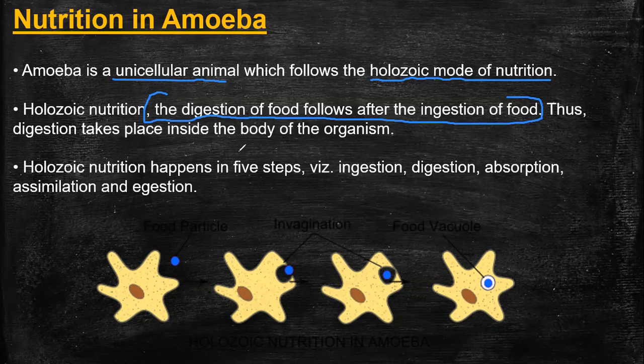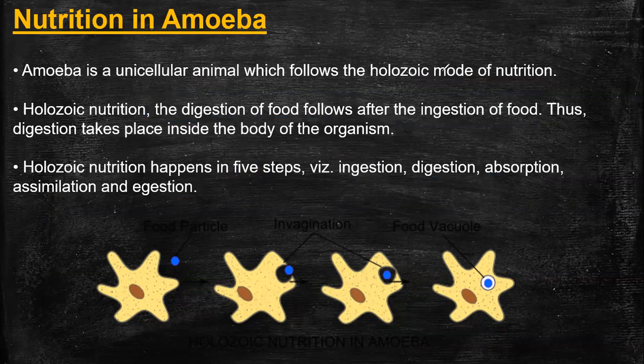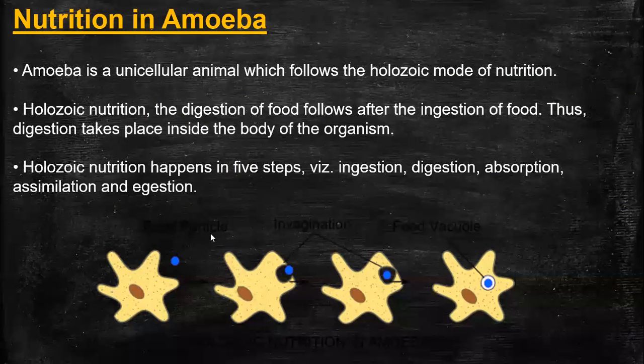Holozoic nutrition occurs in 5 steps. So let's look at the 5 steps. That is ingestion, digestion, absorption, assimilation, and egestion. Ingestion, not injection, it is ingestion. Ingestion, digestion, absorption, assimilation, and egestion. Is that clear? Have you written it in your notebook? The 5 steps of holozoic nutrition, and the digestion of food follows after the ingestion of food.